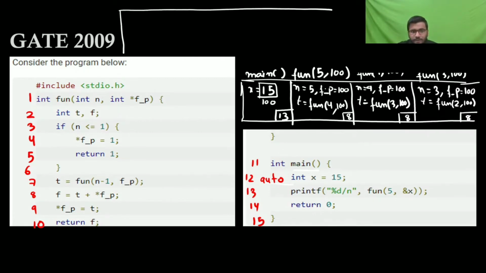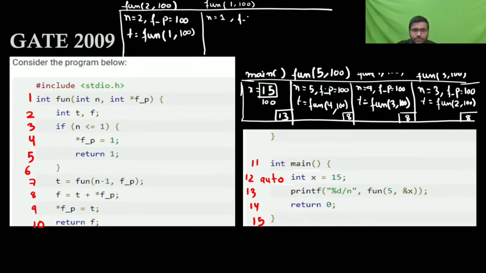After that, again the function is going to be called, fun 2 on 100. So n is 2 and f_p is 100. Now again it's not smaller than 1, so again it's going to call fun on n minus 1, that is 1, and f_p is 100. Now see, n is 1 and f_p is 100.